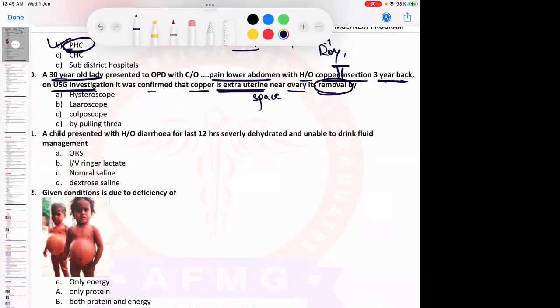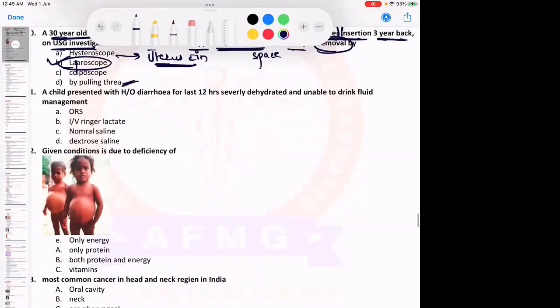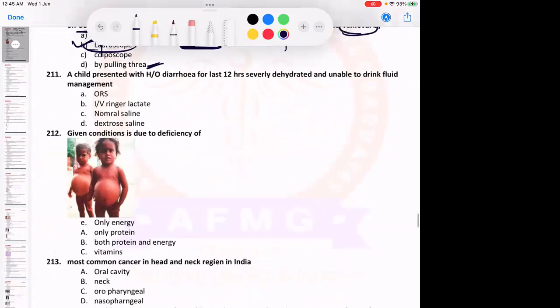If it is outside the uterus, it would be removed by laparoscopy. If it is inside the uterus but not coming out, the thread having been misplaced, it would be removed by hysteroscopy. Within the uterus, it is removed by hysteroscopy; outside the uterus, by laparoscopy. By pulling the thread, if the thread is visible only. If missing, you confirm the location first by ultrasound or X-ray.